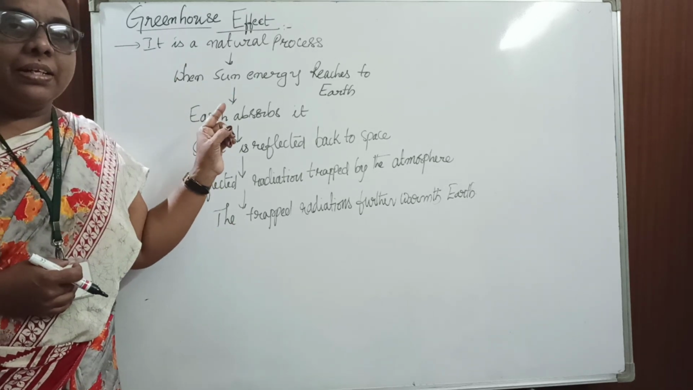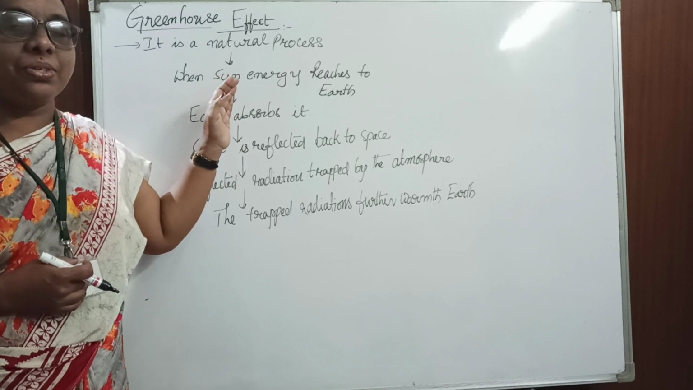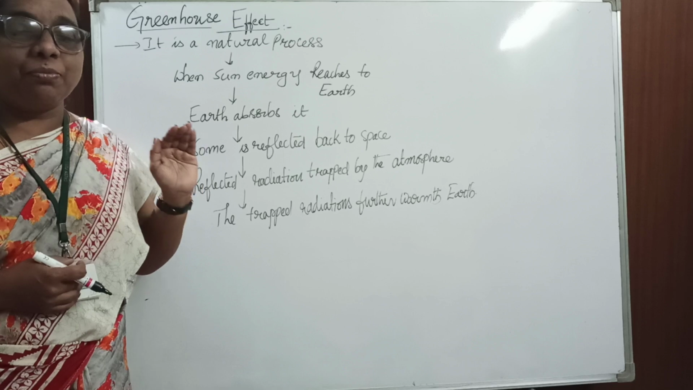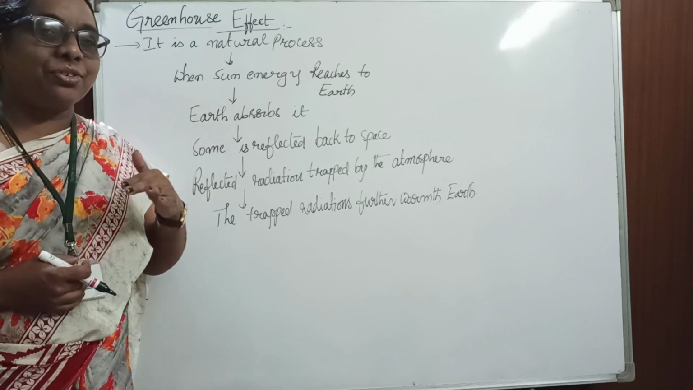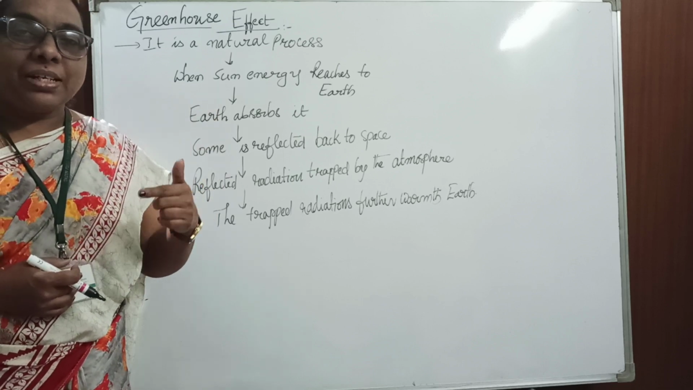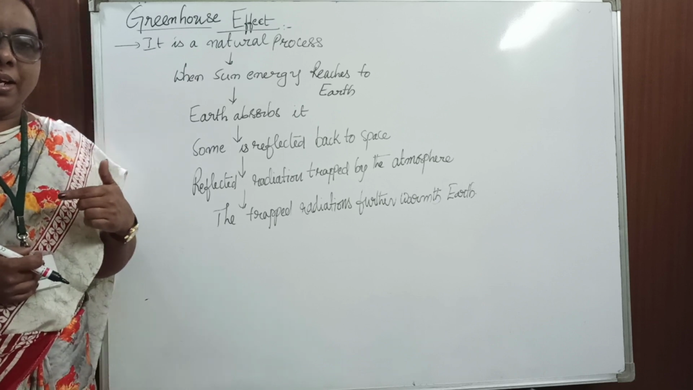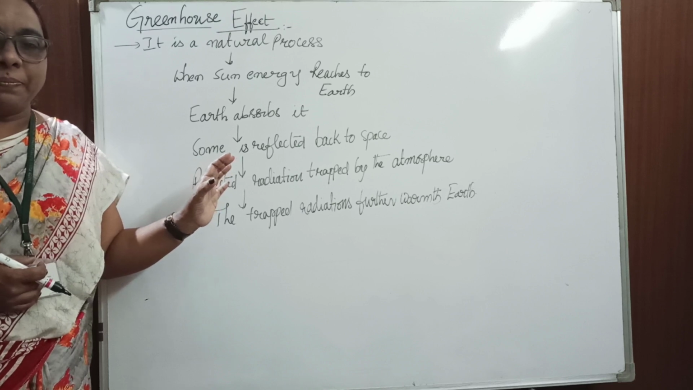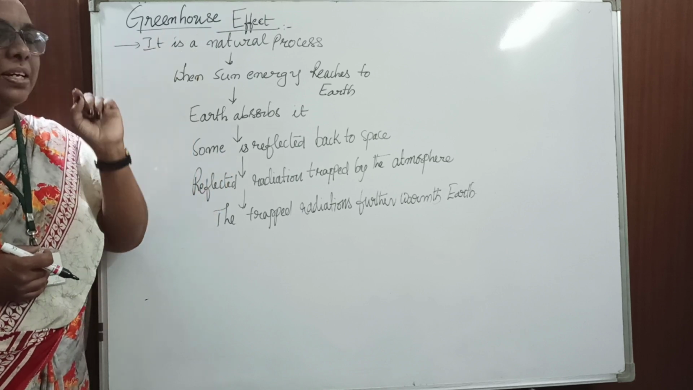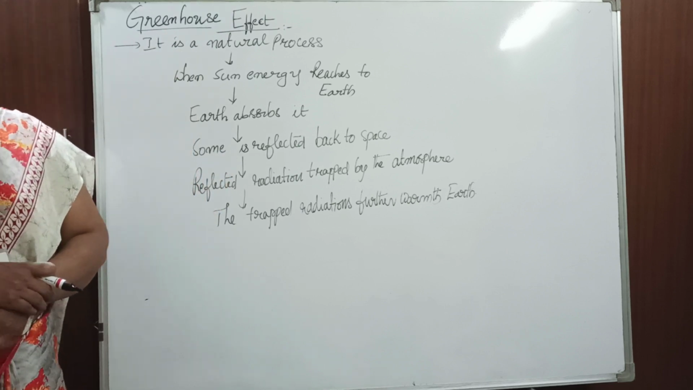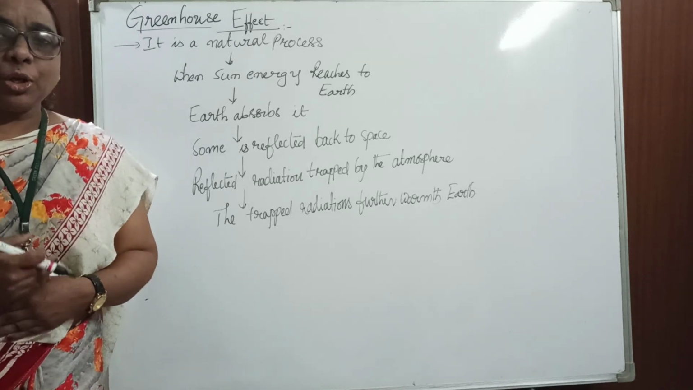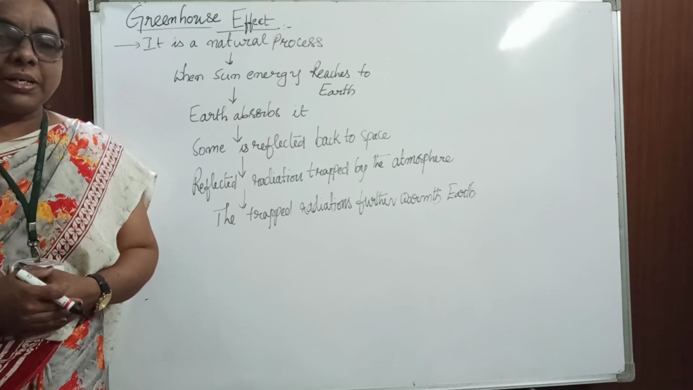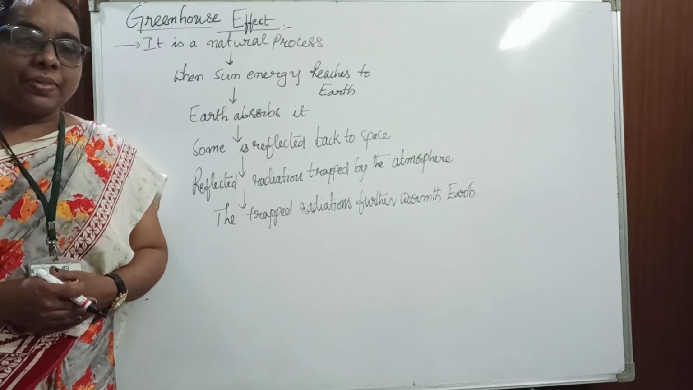Let me say it once again. Whenever the sun's radiation reaches the earth, the earth absorbs it. Some of it reflects back to the atmosphere. That energy is trapped by the atmosphere, and it keeps the earth warm. That is what is called the greenhouse effect. Due to this warmth, day by day the temperature levels are increasing.